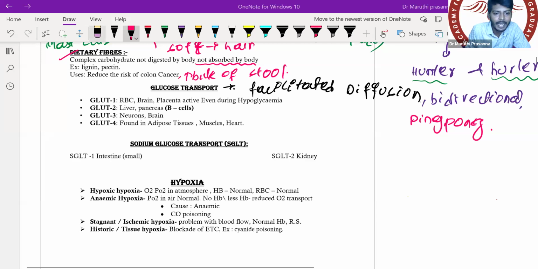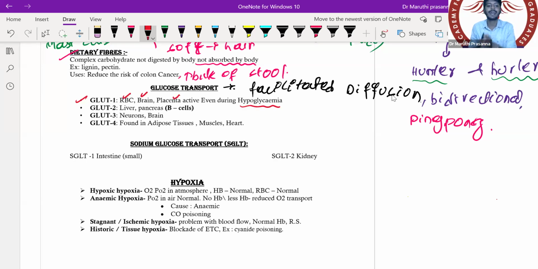So they work by a ping pong mechanism. I want you to focus. You understood, I hope. So GLUT1, my dear students, glucose transporter 1. It is located in, everybody should repeat with me here. Since it is not an offline class, I want you to repeat. GLUT1 is located in your red blood cell, brain, placenta. They are active even during hypoglycemia.